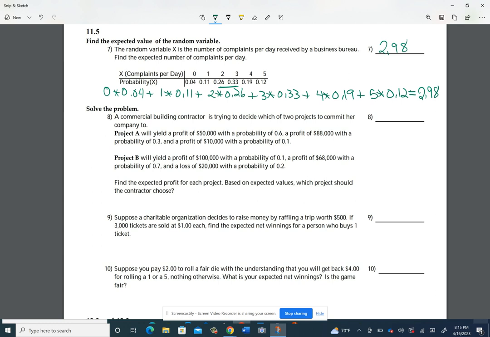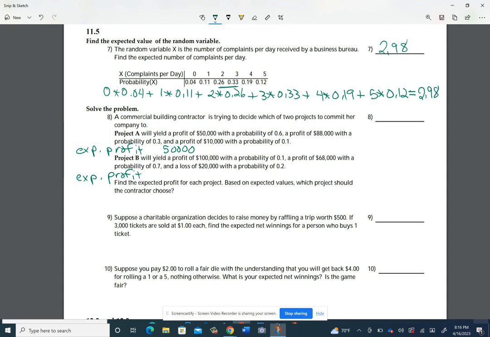All right, now problems we did that at first glance might not have seemed like expected value, but really were, ones like number 8, problems that could be used to determine which project you might want to recommend that a company do. If you are going to base it on expected value, what you would do is calculate the expected profit for each project. So we're going to calculate the expected profit for each, and then whichever one's highest, that's the one we'd recommend. Okay. So to do that, we look at how we have